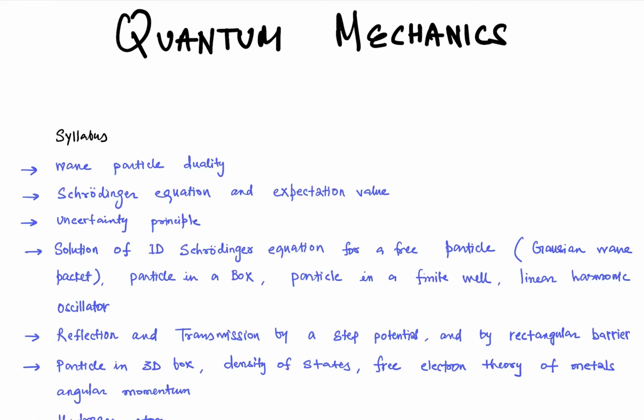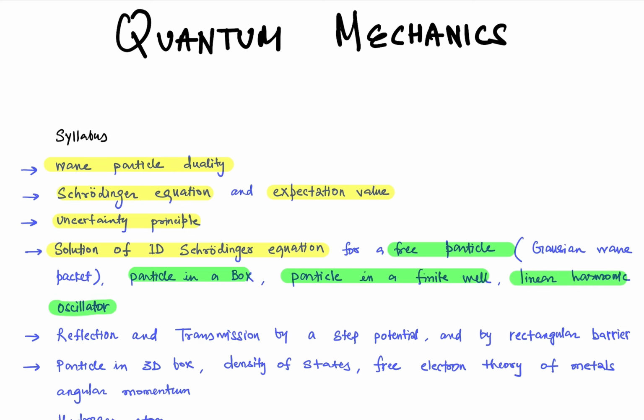So, welcome everyone. Now we are into the lecture of quantum mechanics, and this is our first lecture for this. Let me give you a brief about our syllabus. The exact syllabus from the UPSC notification is wave particle duality, then Schrodinger wave equation and expectation value, then uncertainty principle, then solutions of the one-dimensional Schrodinger wave equation, and that too for a free particle. Okay. Particle in a box, particle in a finite well, linear harmonic oscillator.